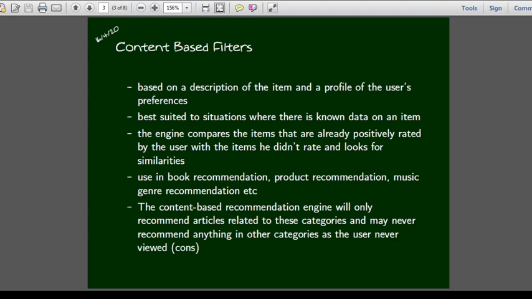The content-based recommendation engine will only recommend articles related to these categories like books, products, music, etc., and may never recommend anything in other categories as the user never viewed them. That is considered one of the drawbacks of these content-based filters. To understand the concept of filters, I will give you a simple example.